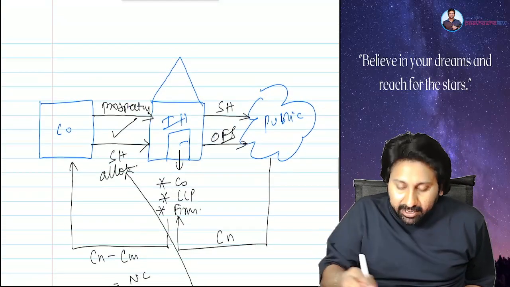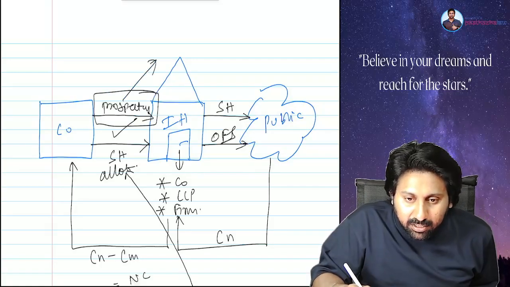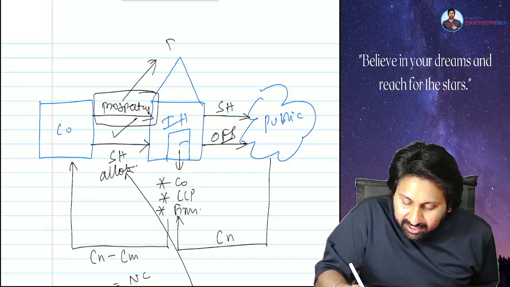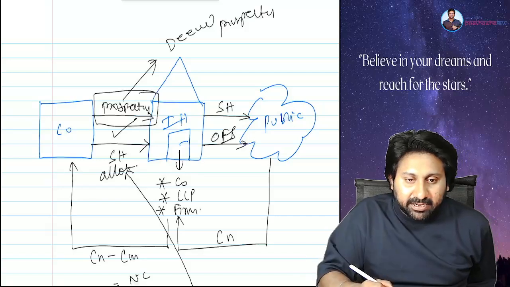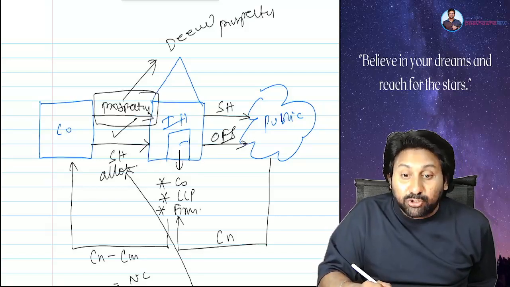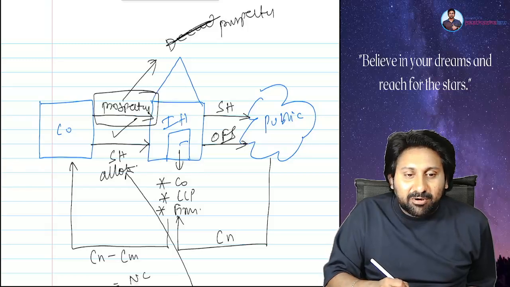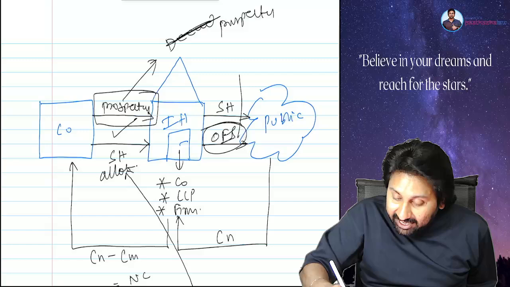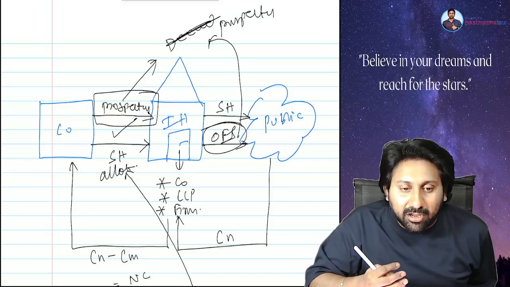Then tell me, will this be called a prospectus or a deemed prospectus? Everyone, this will be called a deemed prospectus. You should not think this is not a deemed prospectus. When this offer for sale is given, it will be deemed as a prospectus. Understood the point clearly or not?